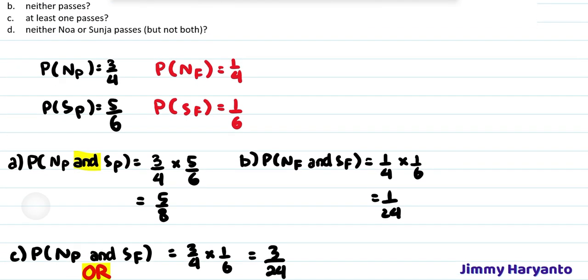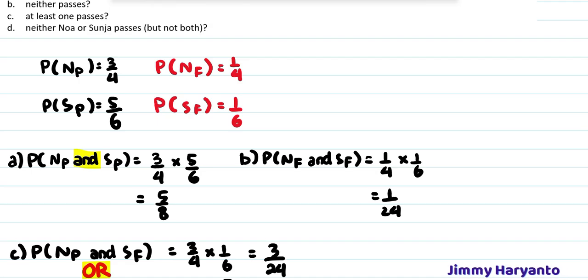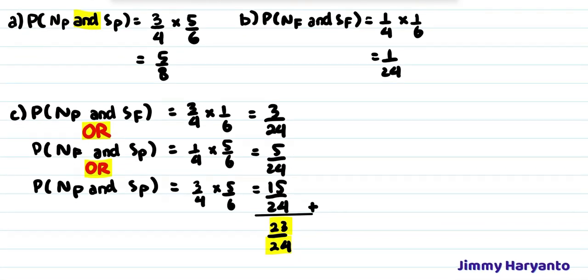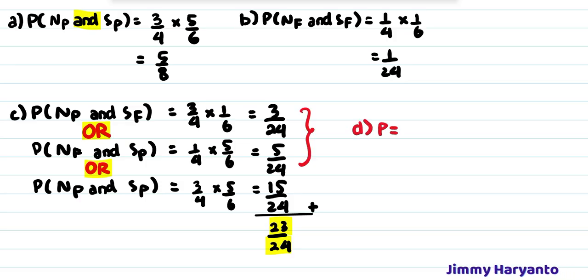Next is neither Noah nor Sunja passes, but not both. That means one of them passes. Yeah, we already calculated that before this one. So for question D, we only have to add it all together. We will have 8 over 24.